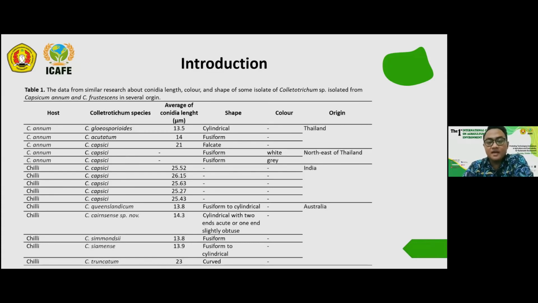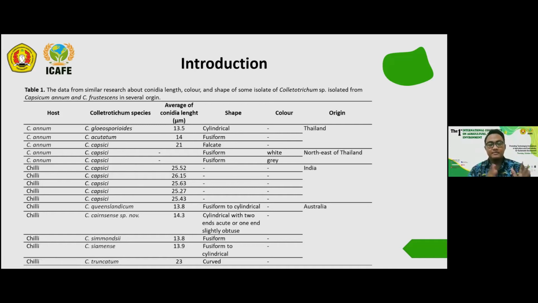From data I collected from research in Thailand, Northeast Thailand, India, and also Australia, we find that Colletotrichum conidia have very diverse conidia length, shape, and also color. In this data, some conidia have only about 13 micrometers conidia length, but others go up to 26.